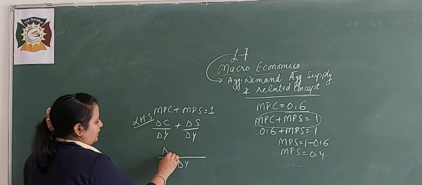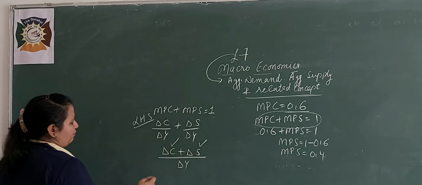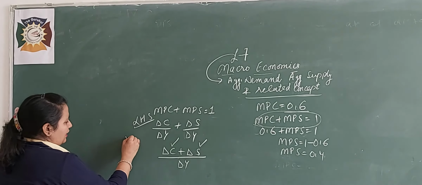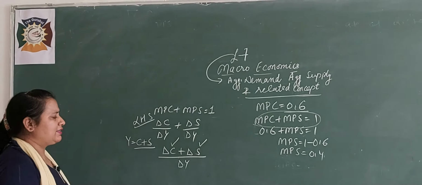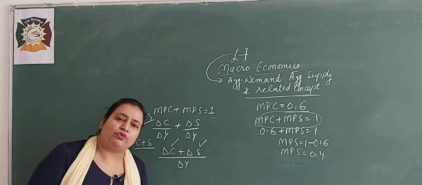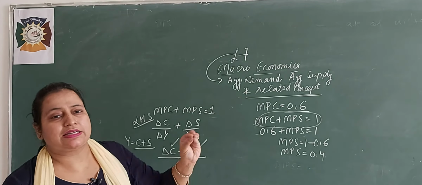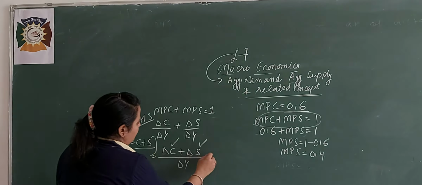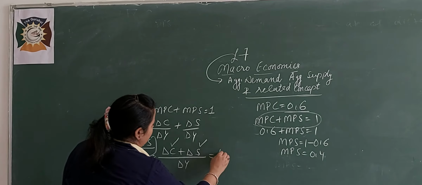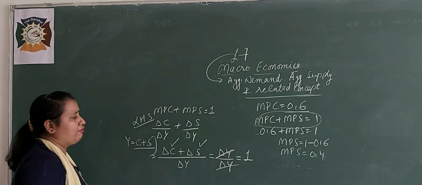I will take it as delta C plus delta S. We know this thing that Y is equal to C plus S. Why is it so? If you have income, you will consume some part and save some part. So it will be delta C plus delta S. It means it will be delta Y. Delta Y will cancel by delta Y and the answer will be 1.